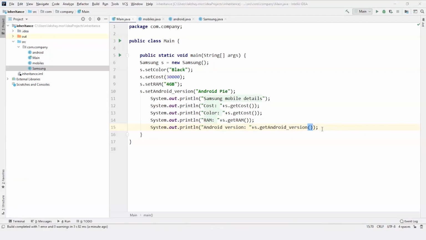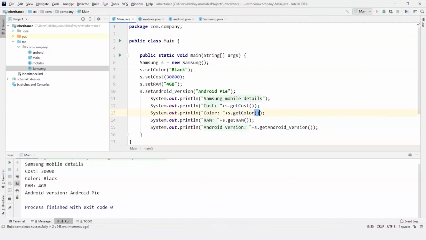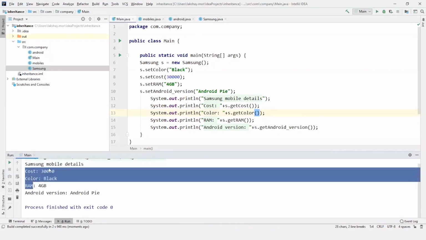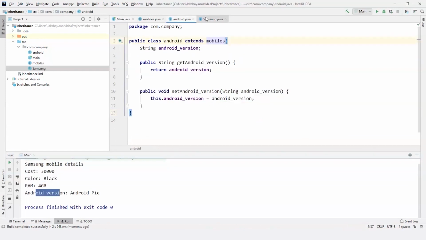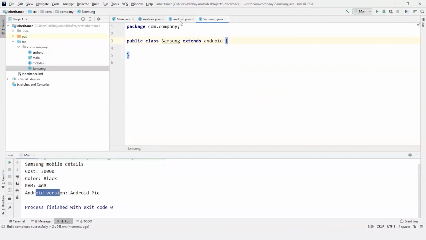So now let's just execute it. So instead of cost I should put color. So as you can see, I have the cost of the Samsung mobile, color and RAM and even Android version. All these variables I gave in Mobile and Android version I gave in the Android class, but nothing in the Samsung class. So this is how multi-level inheritance works.